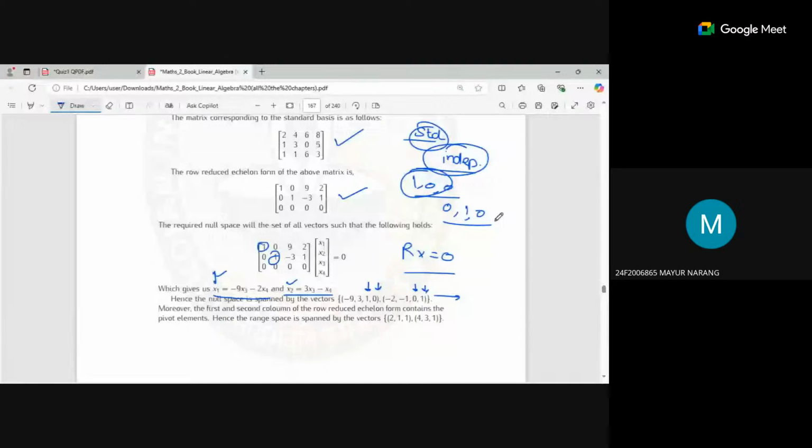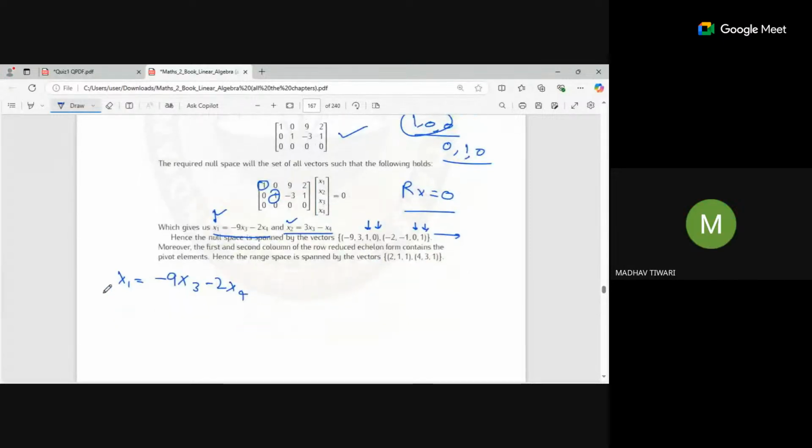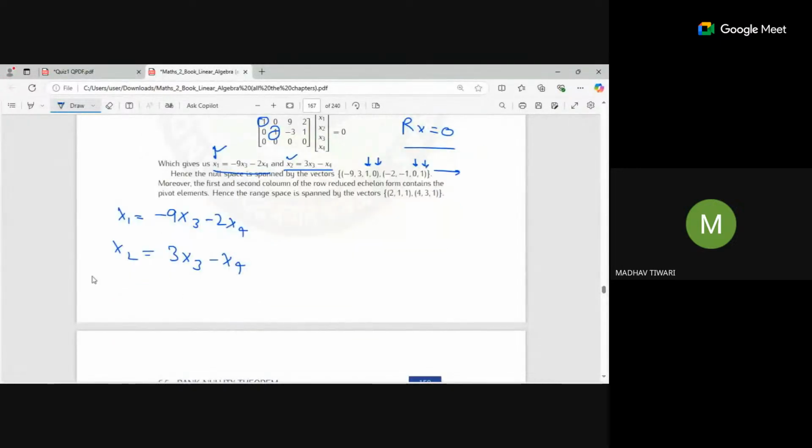We just added 1 comma 0 and 0 comma 1. Here, x1 is nothing but minus x3 minus 2x4, right? And x2 is nothing but 3x3 minus x4. And you are not aware of the x3 and x4 values, but you understand the relation between these two.